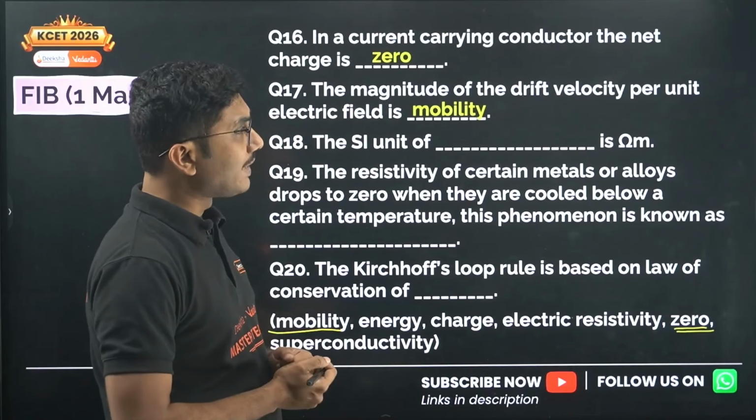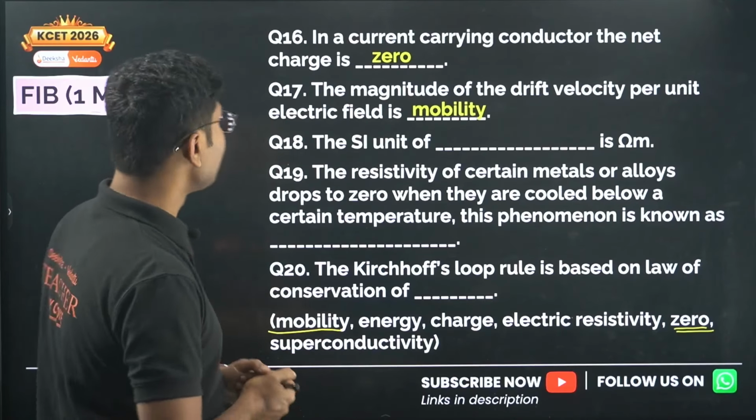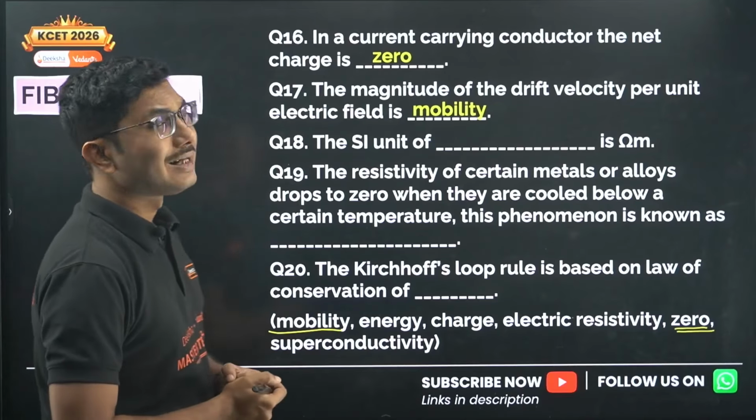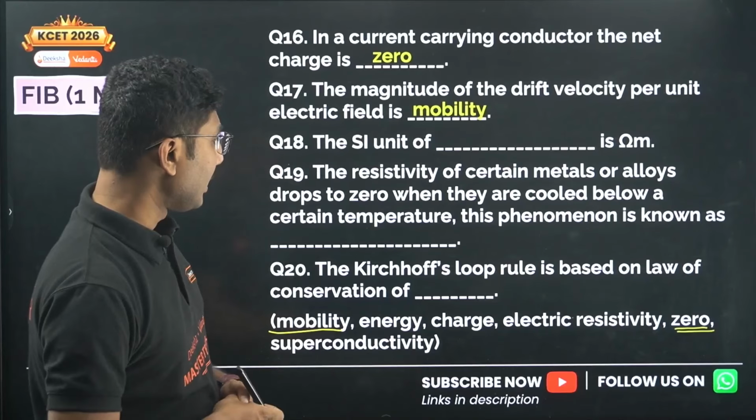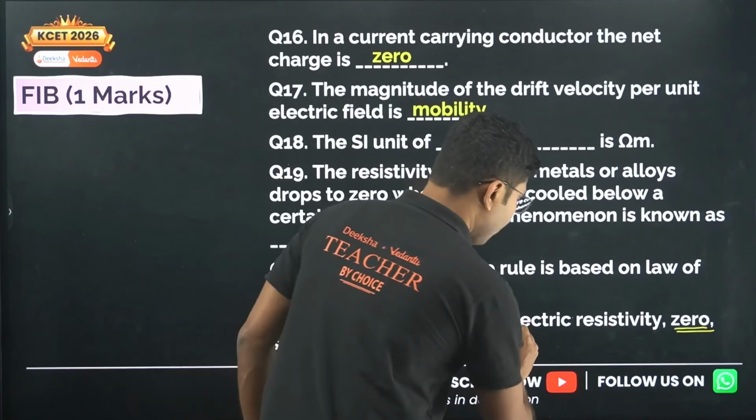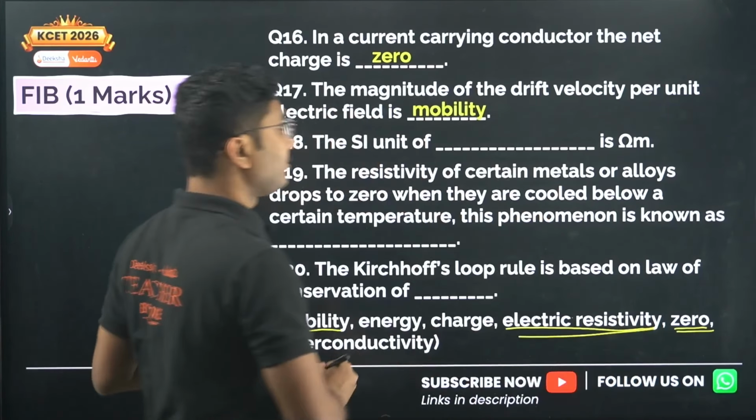The SI unit of dash is ohm meter. So what is ohm meter? Ohm meter is the unit of resistivity. So from the options, it must be electric resistivity.